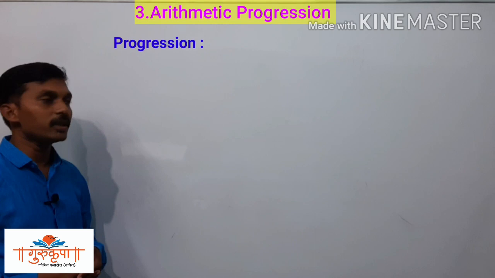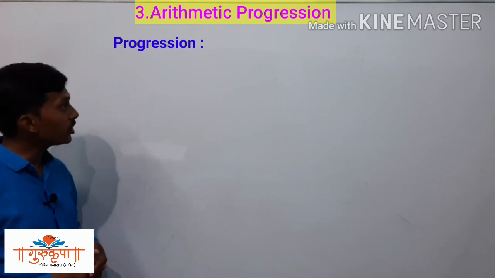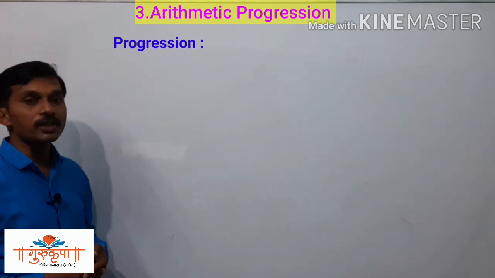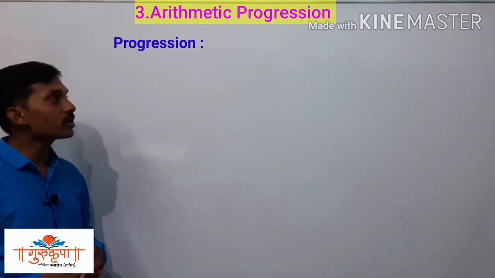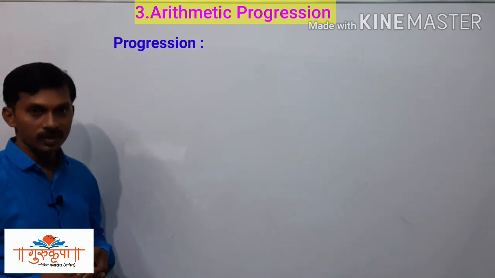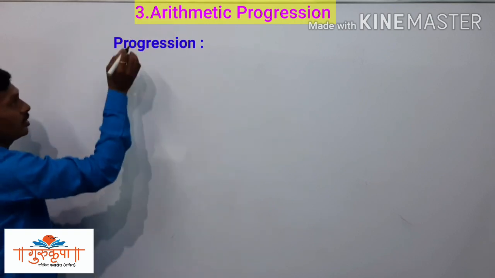Progression is nothing but the special type of sequence in which the relationship between any two consecutive terms is the same. It is called as progression. Here we will write the definition.